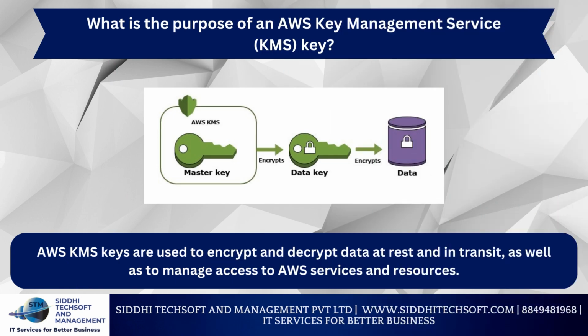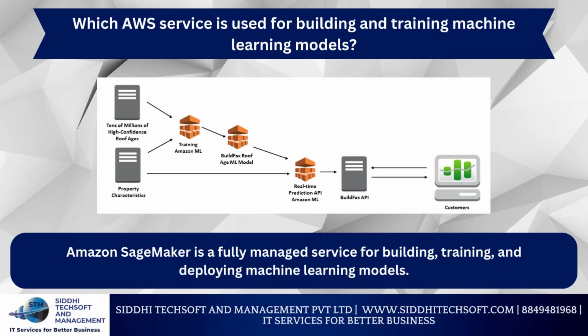What is the purpose of an AWS Key Management Service Key? AWS KMS keys are used to encrypt and decrypt data at rest and in transit, as well as to manage access to AWS services and resources. Which AWS service is used for building and training machine learning models? Amazon SageMaker is a fully managed service for building, training, and deploying machine learning models.